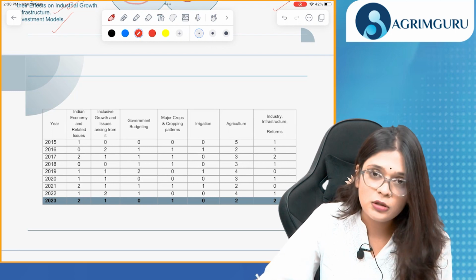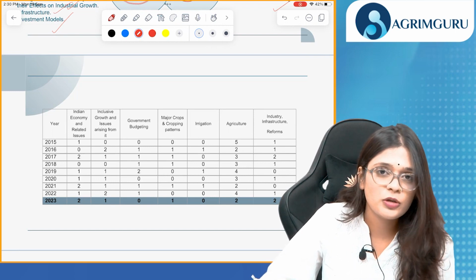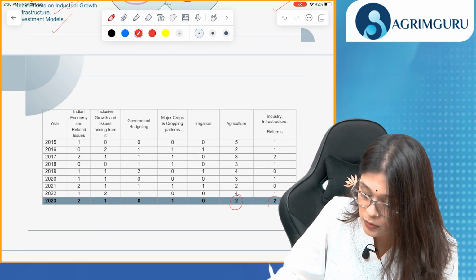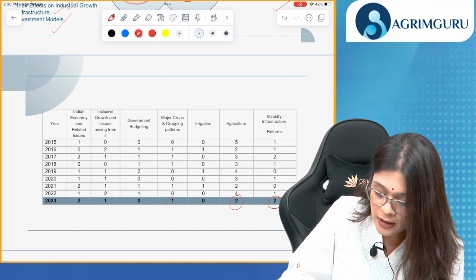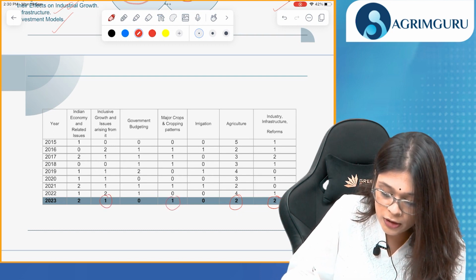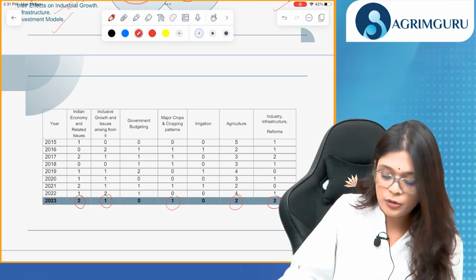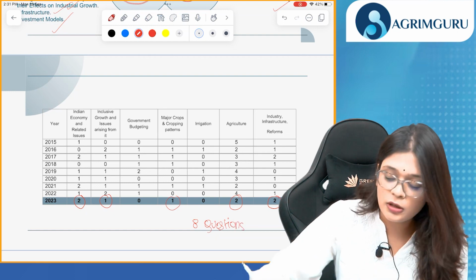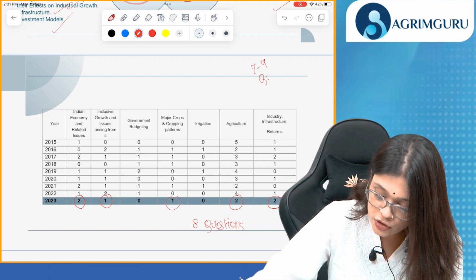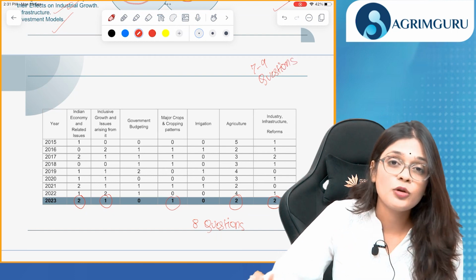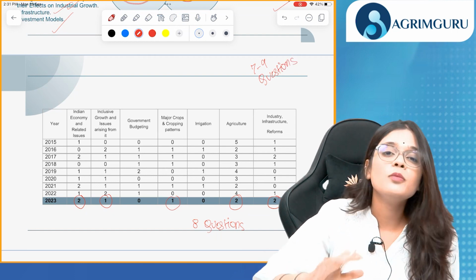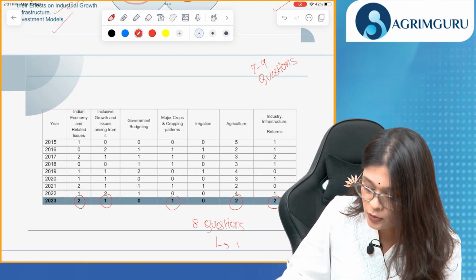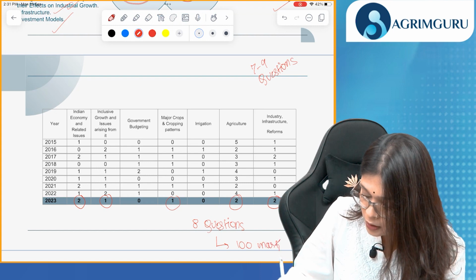When we look at the trend, every year there's a question from agriculture. 2 to 3 questions are from agriculture, that is the average. This year there were 2 questions from agriculture. One was from industry, one was from reforms, then one was from cropping patterns, one from inclusive growth, one from Indian economy and employment. Okay, so in total there were 8 questions. When we look at the trend, every year there are 7 to 9 questions asked. So it carries a lot of weightage in your GS3 paper, almost around 50%. So this year, there were 8 questions of 100 marks asked.